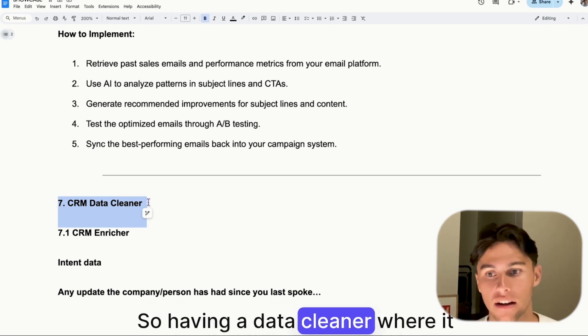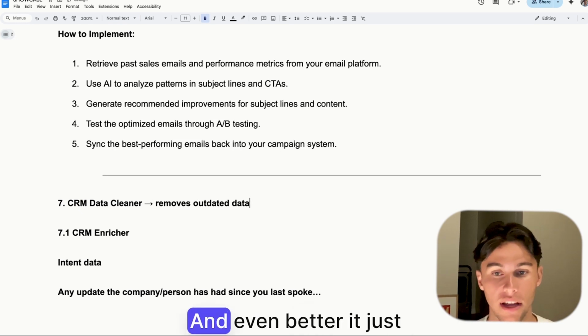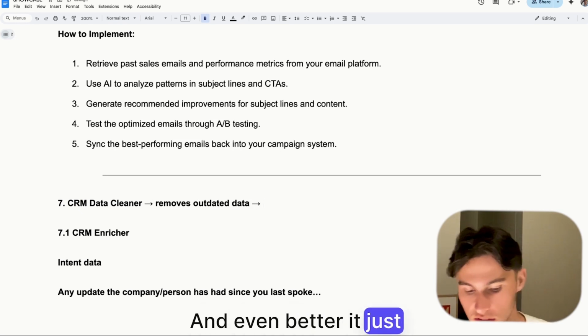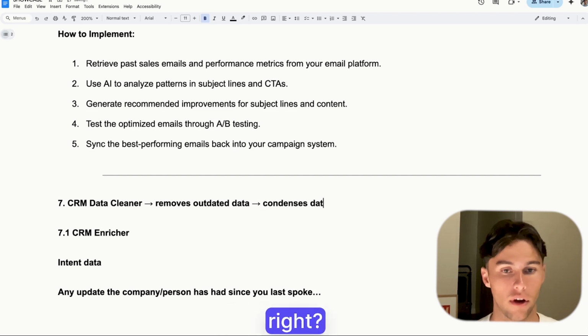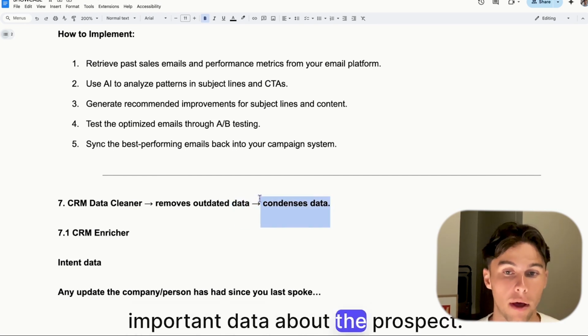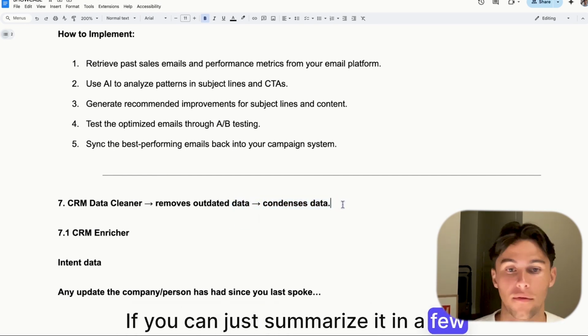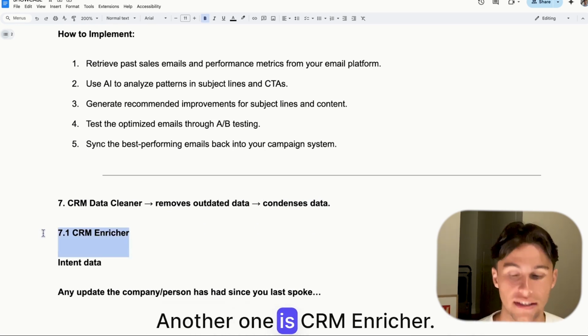So having a data cleaner that removes essentially outdated data is very important. And even better, it just summarizes or condenses data, right? So that you don't have to scroll a thousand pages to find important data about the prospect. If you can just summarize it in a few bullet points for each lead and use AI to do that, then it's very powerful.